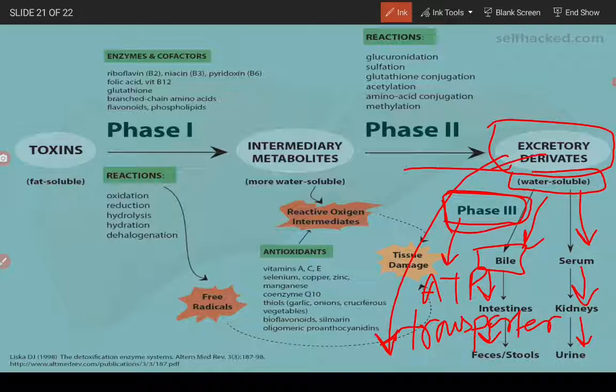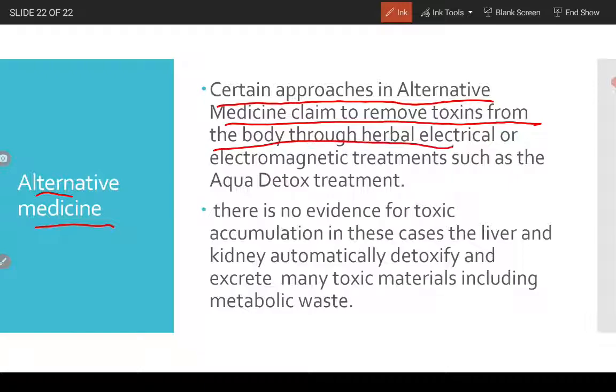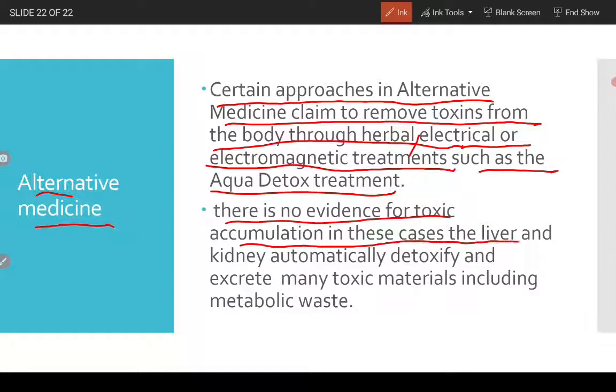We need to study about alternative medicines as well. So alternative medicine is the last type of what is called detoxification. Certain approaches in alternative medicine claim to remove toxins from the body through herbal, electrical, or electromagnetic treatment, such as the aqua detox treatment. I think this is a load of nonsense, but anyway. There is no evidence for toxic accumulation in these cases. The liver and kidney automatically detoxify and excrete many toxic materials, including metabolic waste.